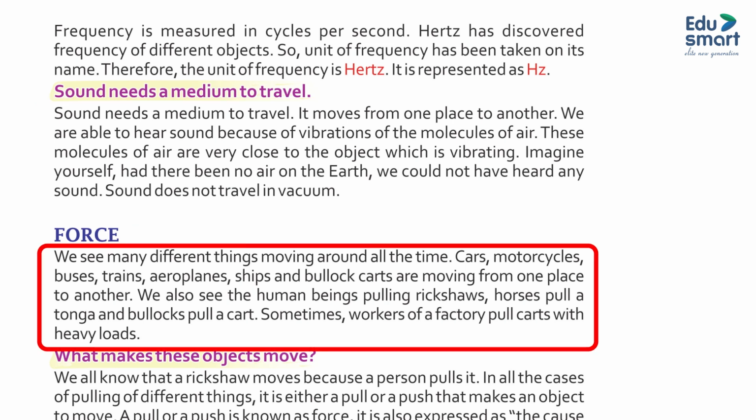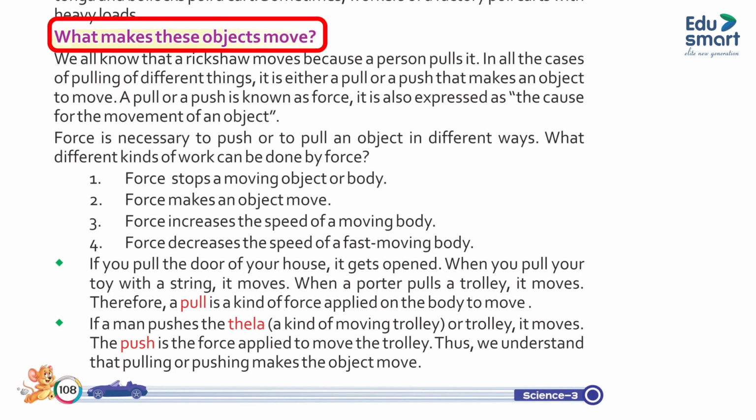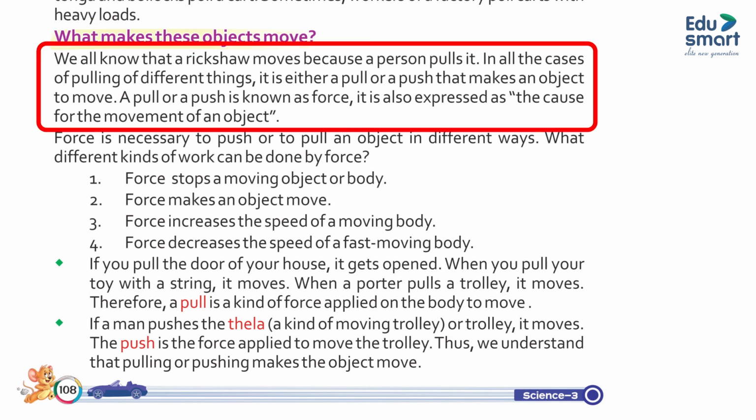Force. We see many different things moving around all the time. Cars, motorcycles, buses, trains, aeroplanes, ships and bullock carts are moving from one place to another. We also see human beings pulling rickshaws, horses pulling a tonga and bullocks pulling a cart. Sometimes a worker of a factory pulls a cart with heavy loads. What makes these objects move? We all know that a rickshaw moves because a person pulls it.